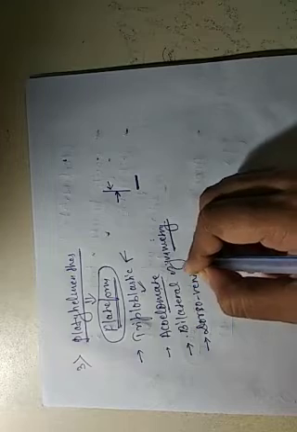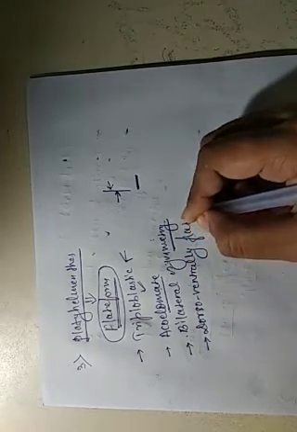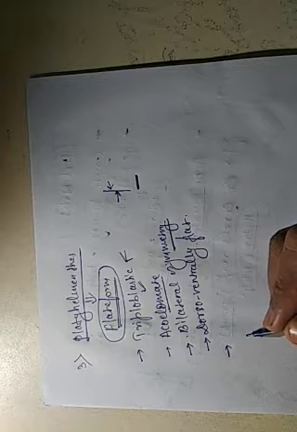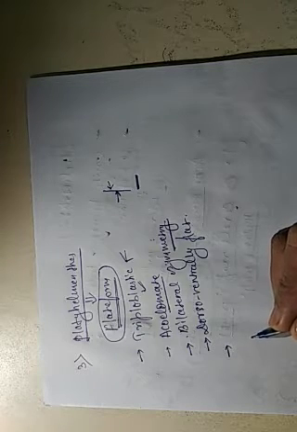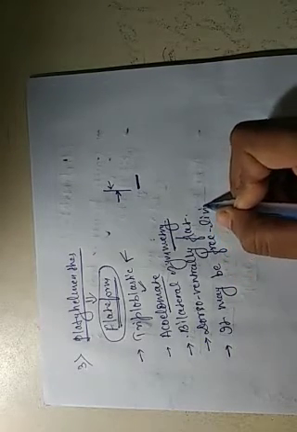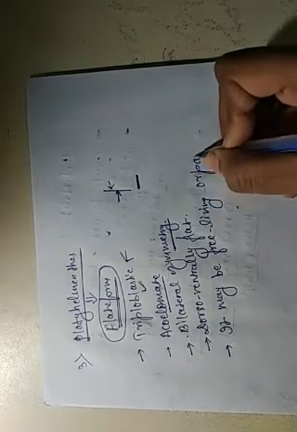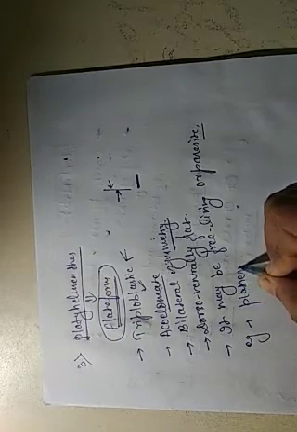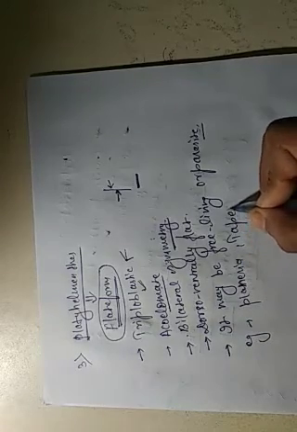Dorso-ventrally flat. Either free living or parasite. Parasite means it depends on another animal for its nutrition, and it may harm that animal. So it may be free living or parasite. Examples are planaria and tapeworm.